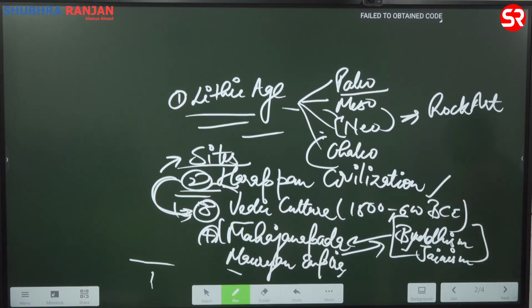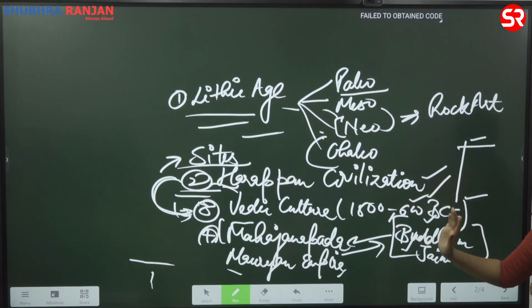Okay, coming to Vedic culture. In prelims, the question is asked with respect to Harappa, that what are the differences between the two. In mains, when they have asked you to trace the similarities from ancient cultures to contemporary times, you can take the example of Harappan civilization as well as Vedic culture.